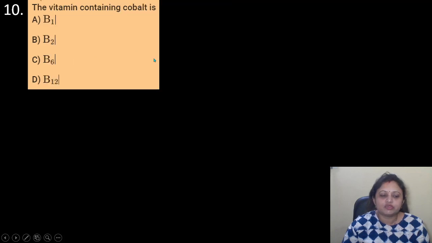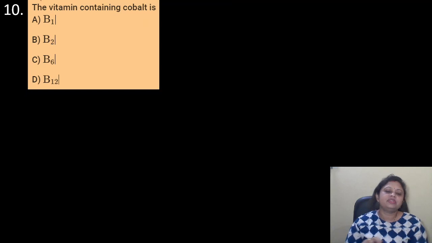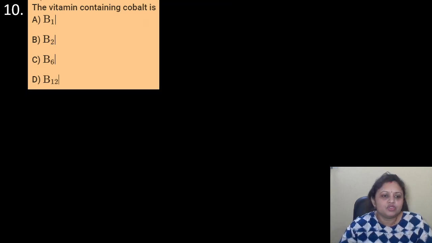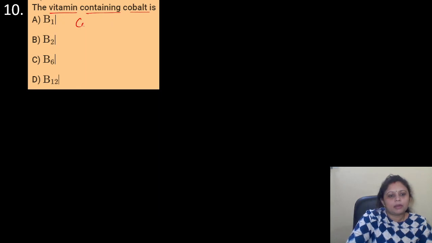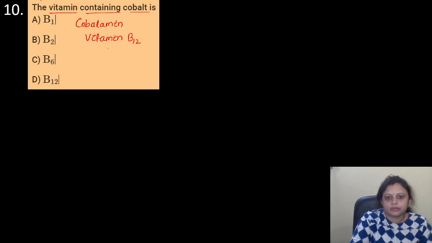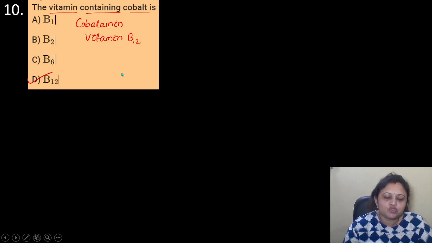Then coming to the next question, the vitamin containing cobalt is, options are A. B1, B. B2, C. B6, D. B12. So the vitamin containing cobalt, that is cobalamin. Okay, its name is cobalamin, which is vitamin B12. Got it? So the correct answer is option D, that is vitamin B12.